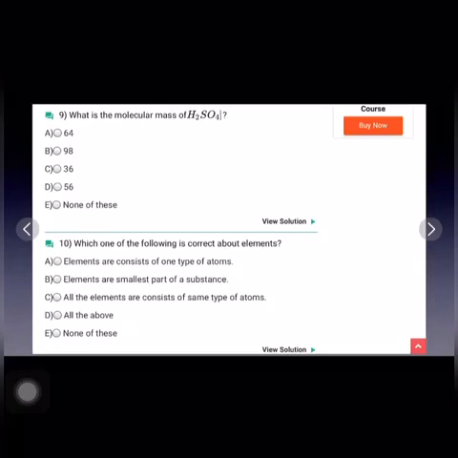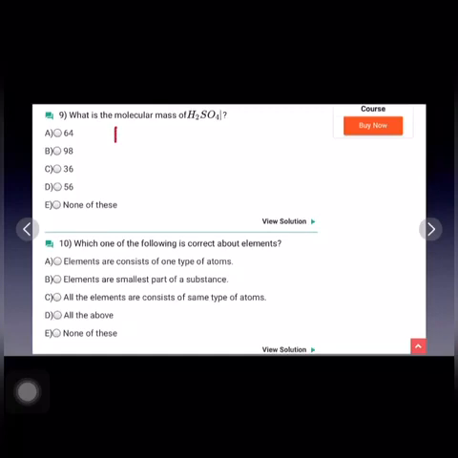Next question, what is the molecular mass of H2SO4? Now you know how to calculate molecular mass. Molecular mass is the sum of atomic masses of all the elements present in a substance. So let us calculate the molecular mass of H2SO4. We know the atomic mass of hydrogen is 1.